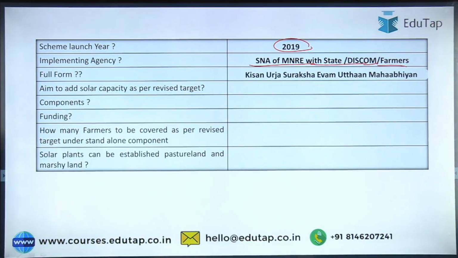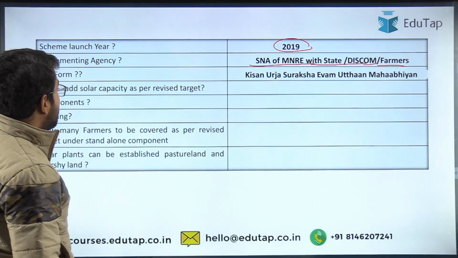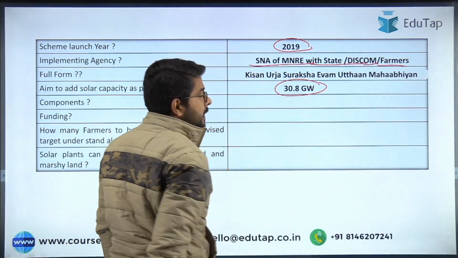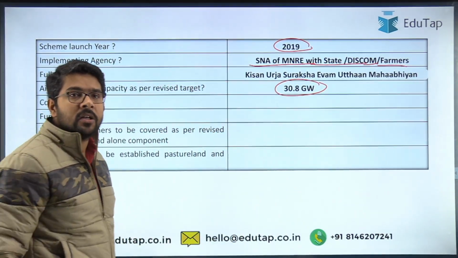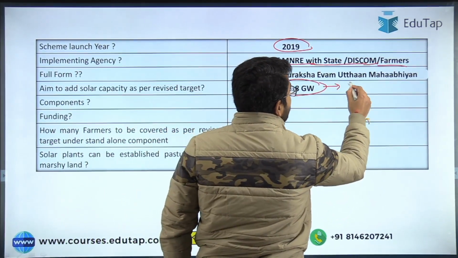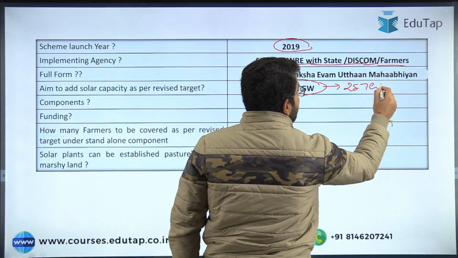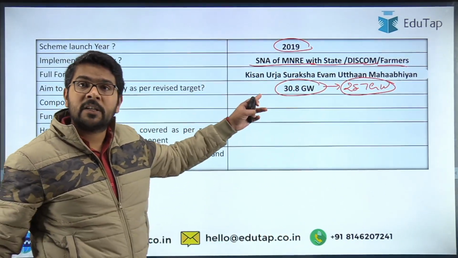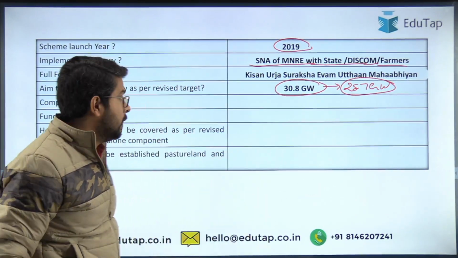Then full form, we have already discussed this. Then the aim is to add solar capacity as per the revised target of 13.8. Why did I mention the words revised target? Because even on the official sites you can still find a mention of a target of 25.7 gigawatt, and this was the earlier target. In the budget, it has been revised to 13.8.